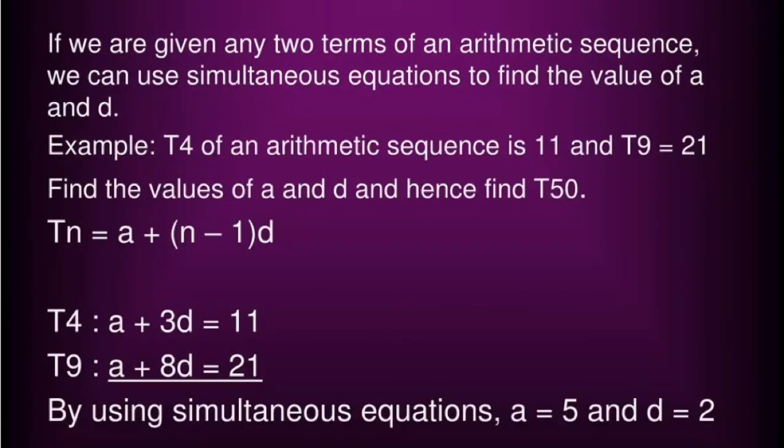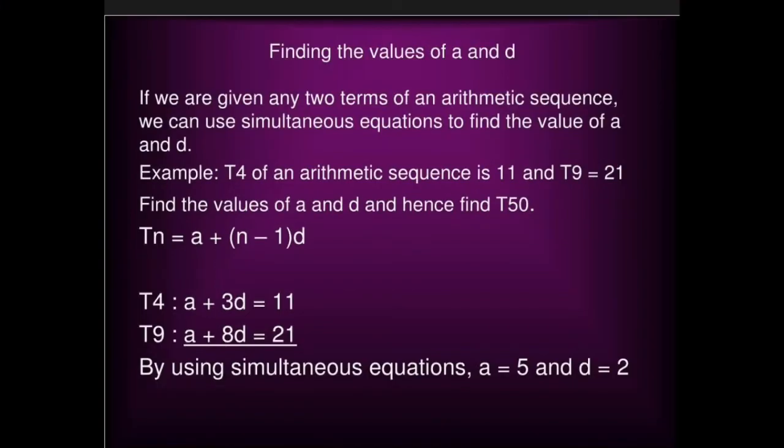In this problem, suppose two terms of an arithmetic sequence are given, then we can find a and d. Example, T4 is given as 11 and T9 is 21. Find the values of a and d and hence find the 50th term. We know that Tn equals a plus (n minus 1)d. Putting the values, we get a plus 3d equals 11, a plus 8d equals 21. Now we can solve the linear equations. So after solving, we'll get a equals 5 and d equals 2. NCERT exercises 5.1 and 5.2 are based on the nth term of an AP.